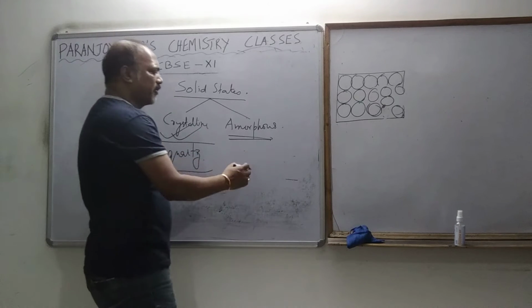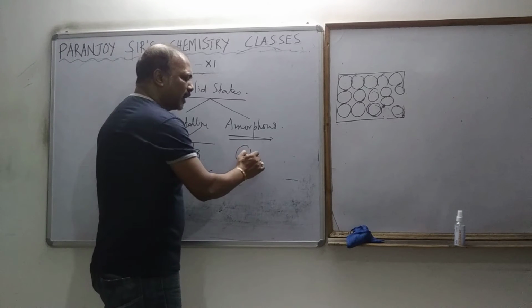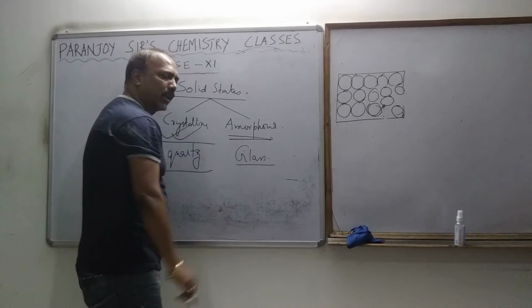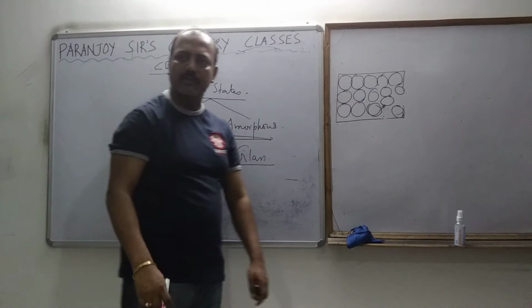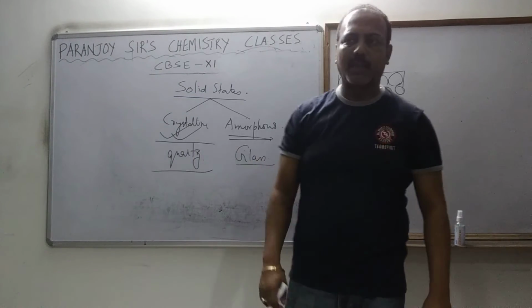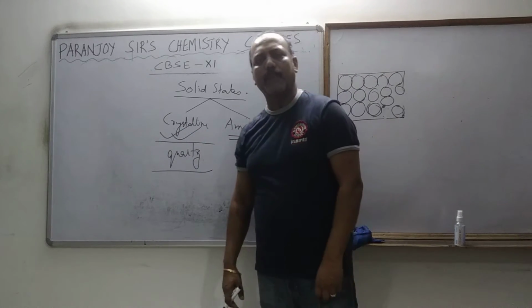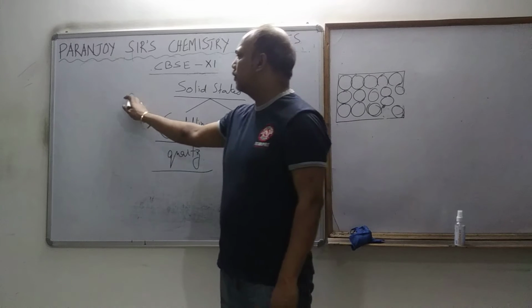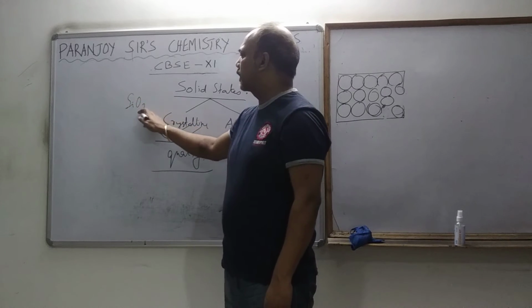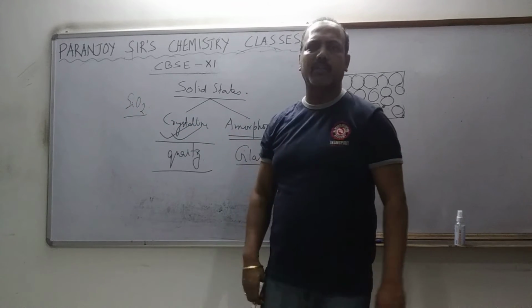And the example of amorphous solid, the one you know, is glass. Glass is also silicon dioxide. That is why I chose this example. Both are silicon dioxide. Chemically, both are the same. Chemically, there is no difference between quartz and glass. Absolutely no difference. This is SiO2. That is also SiO2. Both are silicon dioxide.